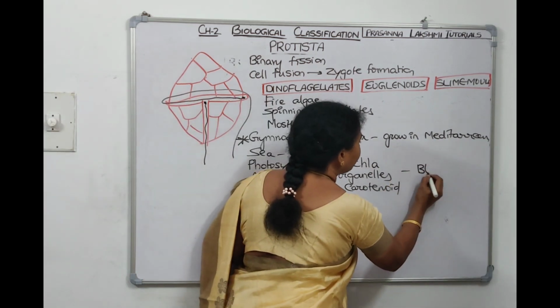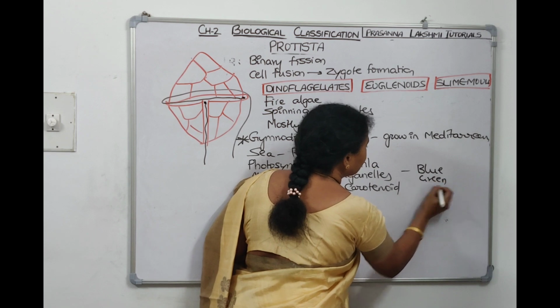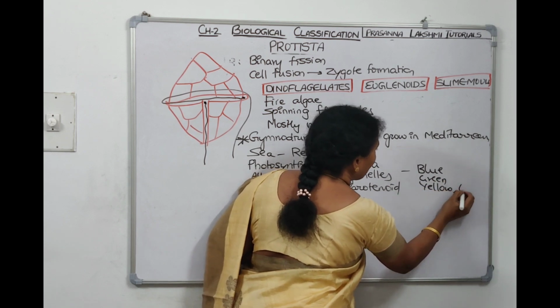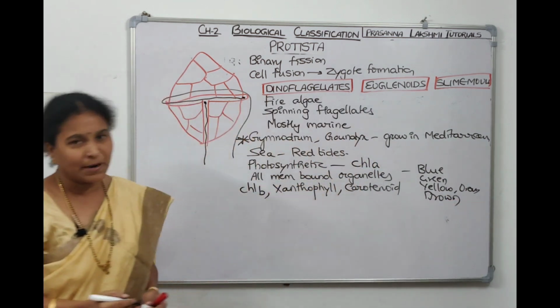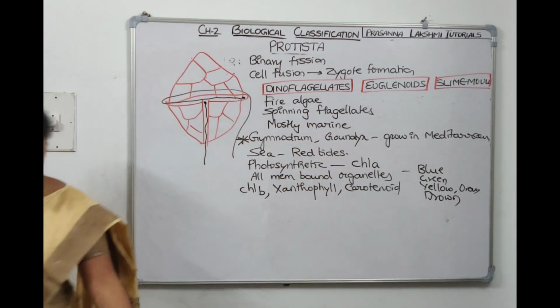They can be blue, green, yellow, orange, or brown. These are the different colors of dinoflagellates. Take a screenshot, we will continue.